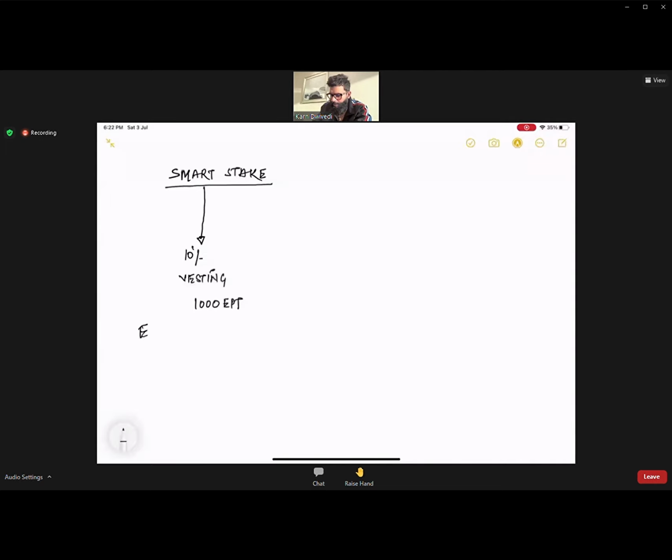Each month, you have a window of 10%, which is 100 EPT. So if you take it out, your balance will be 900 EPT. Again, next month, if you take out 100 more, now it's 10% of 900.